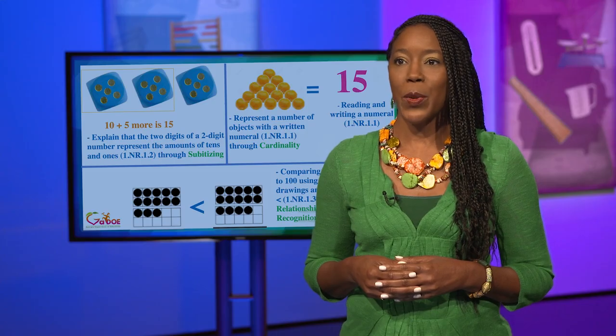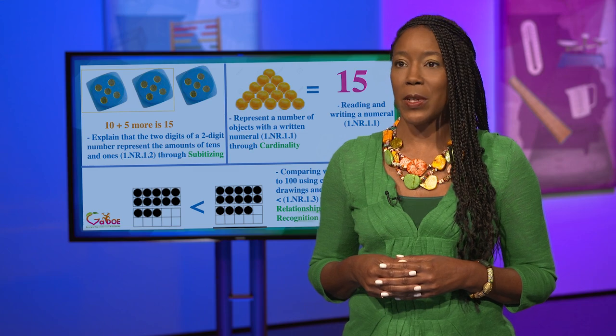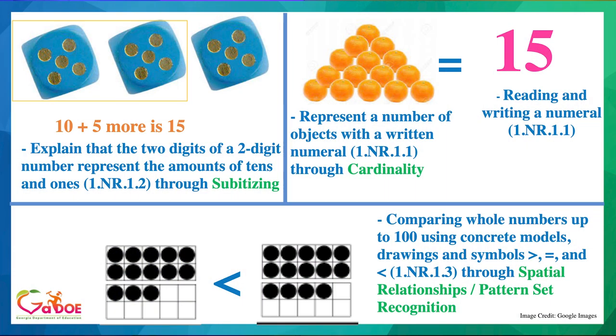This understanding prepares students for the expectations of Objective 1 NR 1.2, which requires students to explain that the 2 digits in a number represent the amounts of tens and ones, as well as 1 NR 1.3, for which they will compare and order whole numbers up to 100 using concrete models. The examples with the die and double 10 frames represent these objectives, respectively.